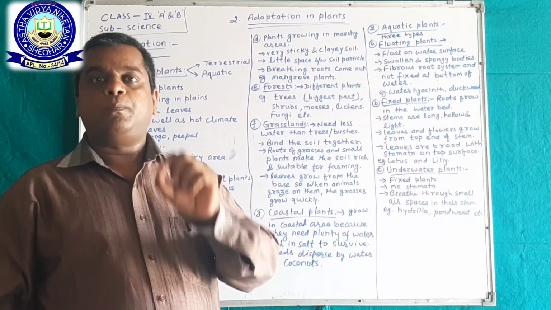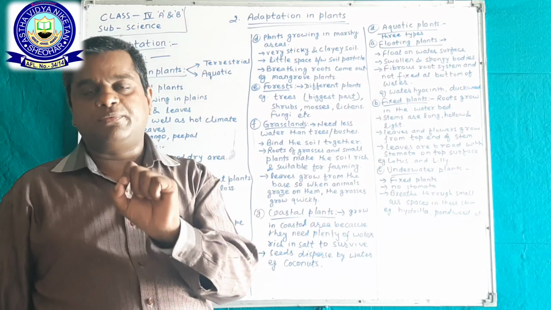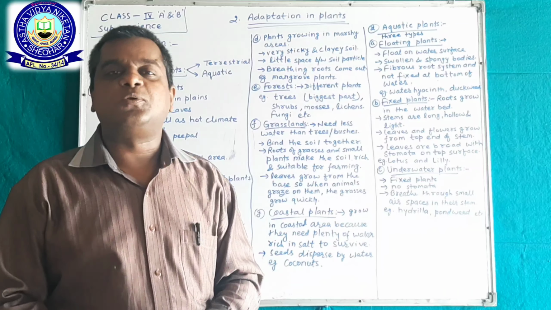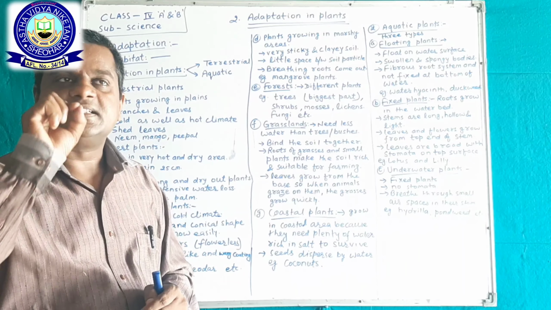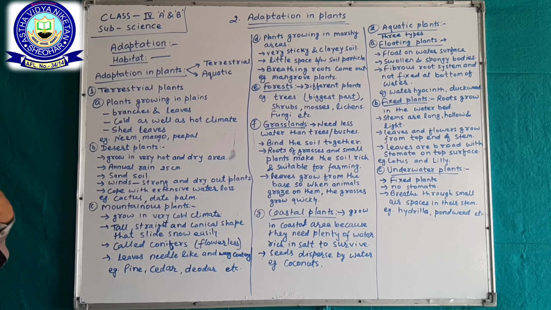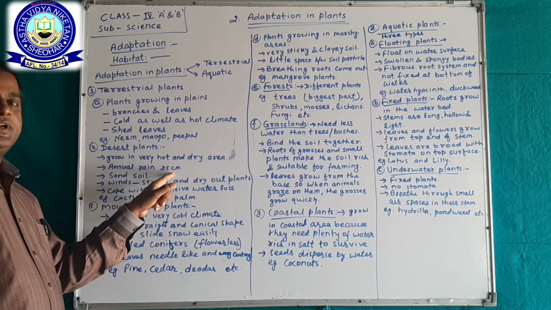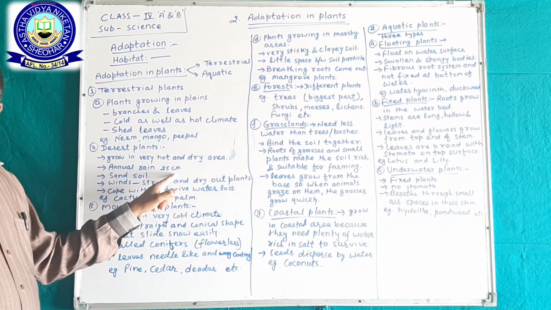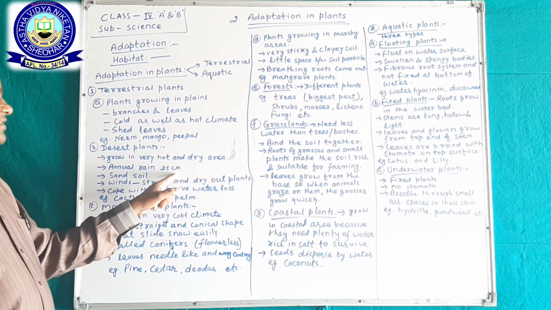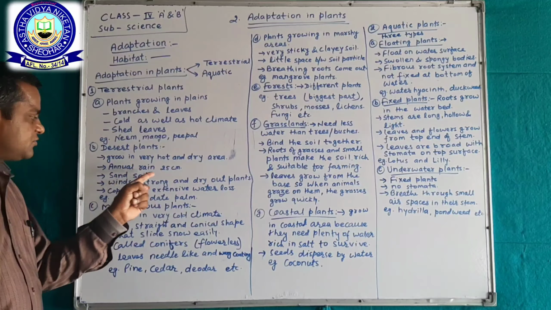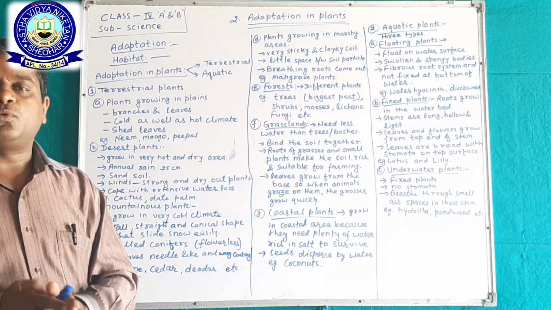So in the desert area, the temperature will reach a maximum of 45 to 50 degrees centigrade, and at night it comes down to 15 degrees centigrade. Okay. Annual rainfall is 20 centimeters. This is the lowest rainfall, and it is the characteristic feature of desert plants. Sandy soil, okay, I have told you, has a special character that it cannot hold much water.